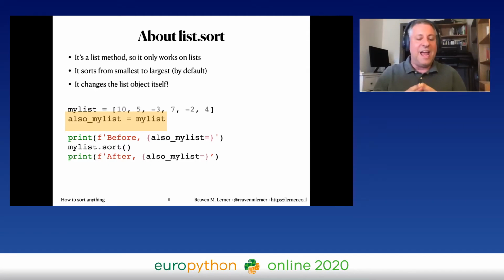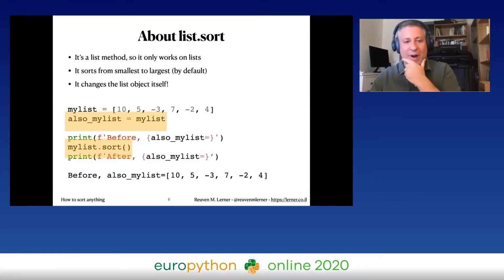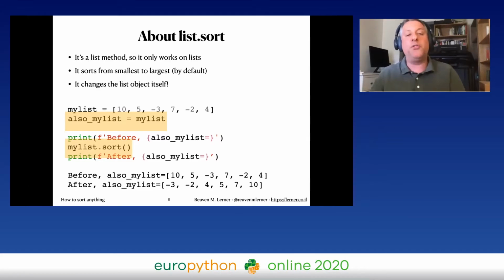We can do that. And then I'm going to print out what is the value of also my list, meaning the second variable, but I'm going to sort my list. So I'm going to sort my list. What's going to happen to also my list? And the answer is, before, also my list and my list look exactly the same. And after, they also look exactly the same.